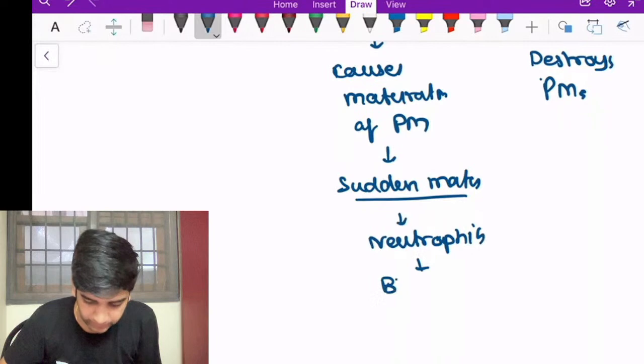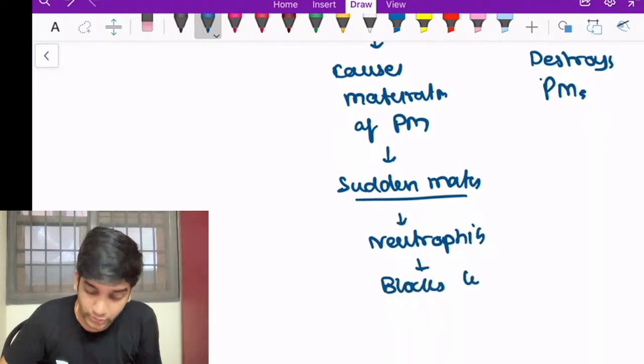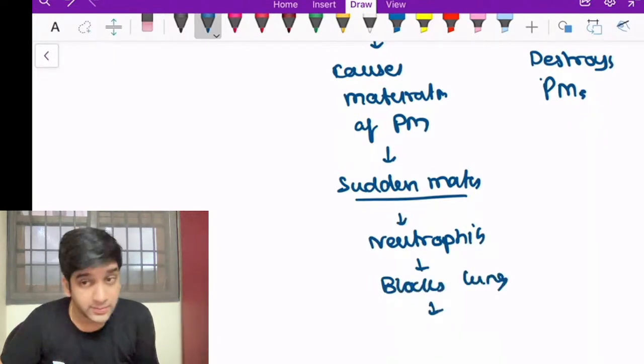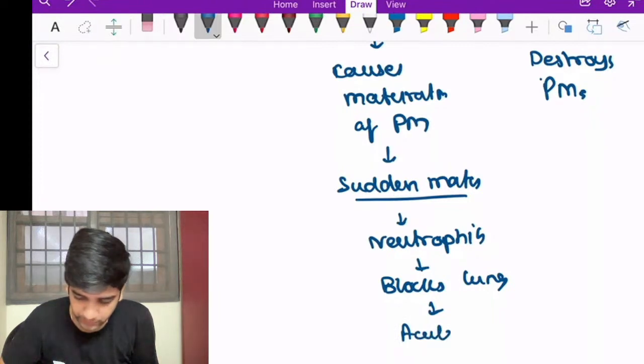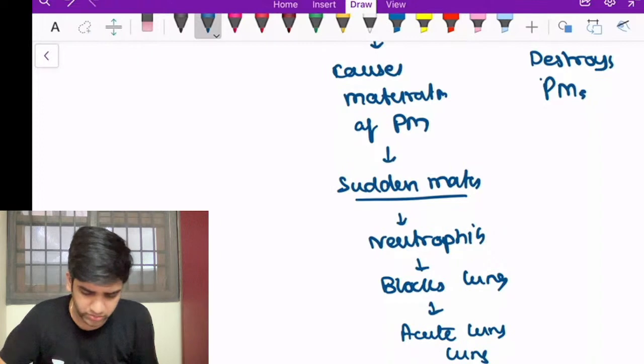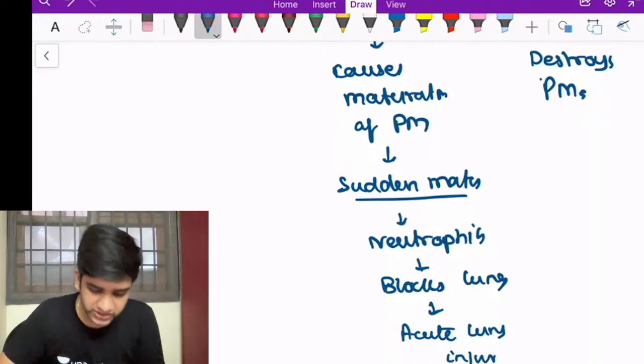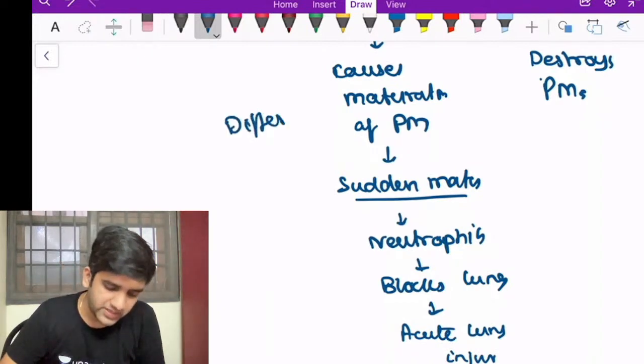They can block the lung capillary. They can cause inflammation of the lung capillary. This I'm going to call an acute lung injury, like an ARDS, that's all. It's an acute lung injury, an ARDS, which can happen post-ATRA. We call this a differentiation syndrome. In your medicine, you will read more about differentiation syndrome or ATRA syndrome.